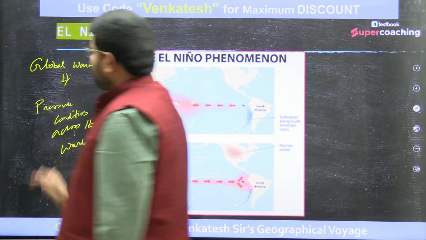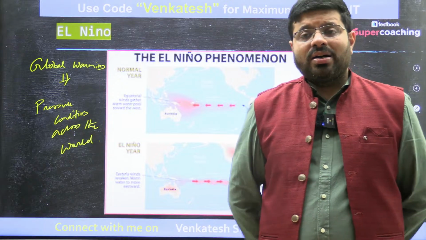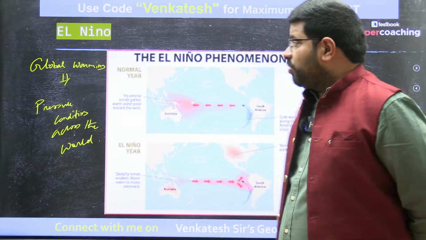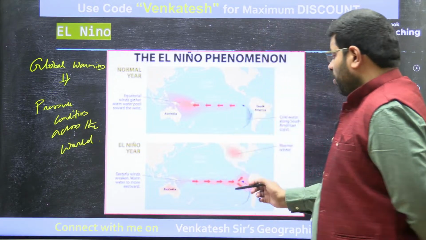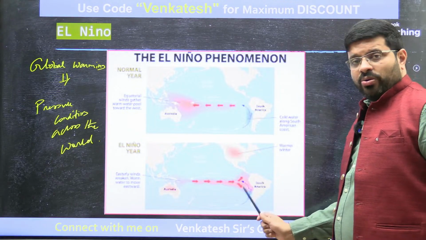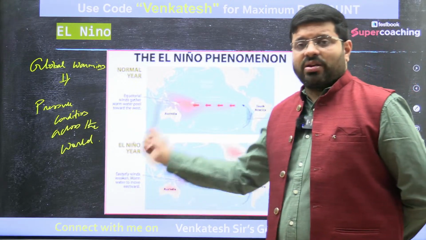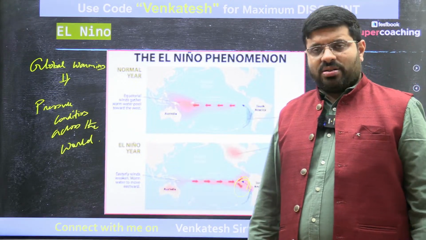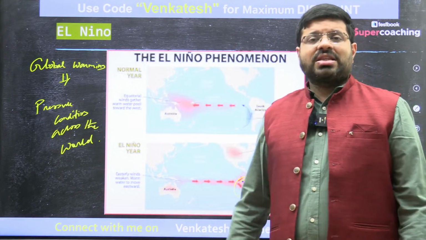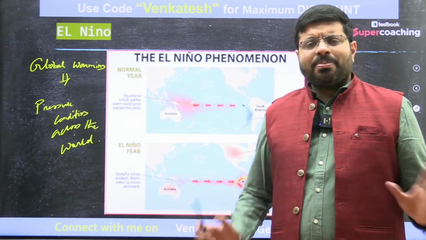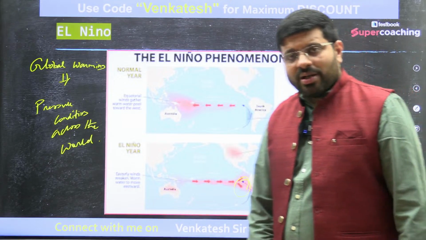El Nino is the same thing which is impacting the pressure conditions and causing all the disasters in our part of the world. So the recent event of El Nino, which is unusual warming of the surface temperatures at the coast of Peru in the Pacific Ocean, is leading to variations of pressure conditions across the world. And because of this El Nino linkage with India's jet stream, the easterly jet stream and all, they are impacting the pressure conditions, and they have created the present anticyclonic conditions.